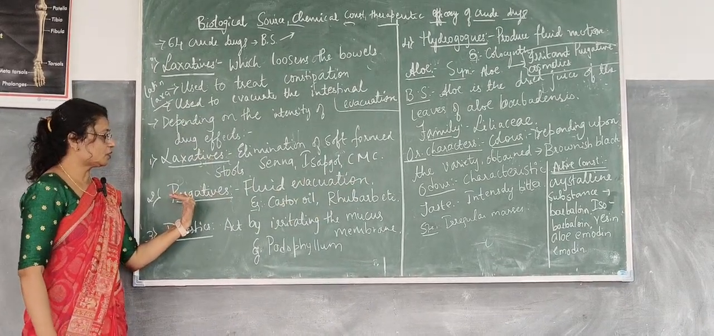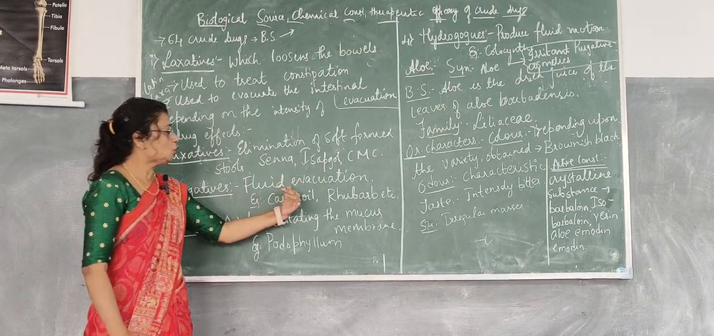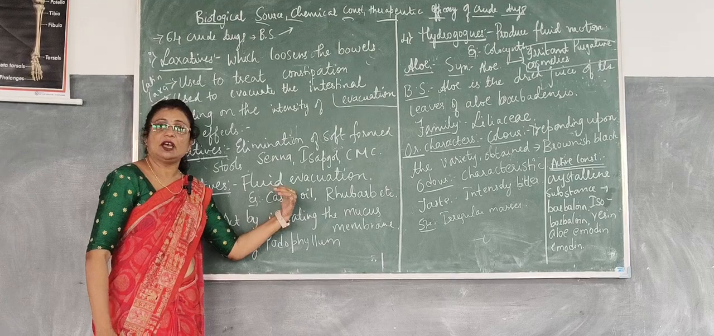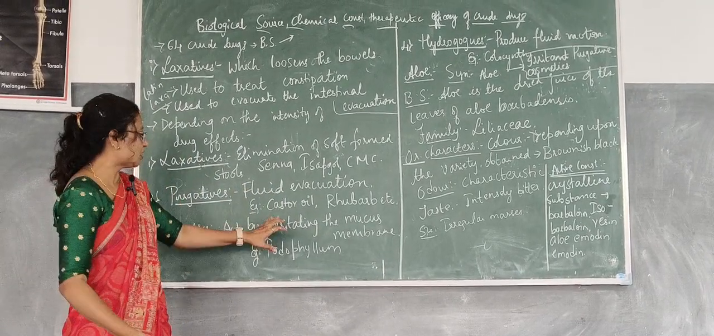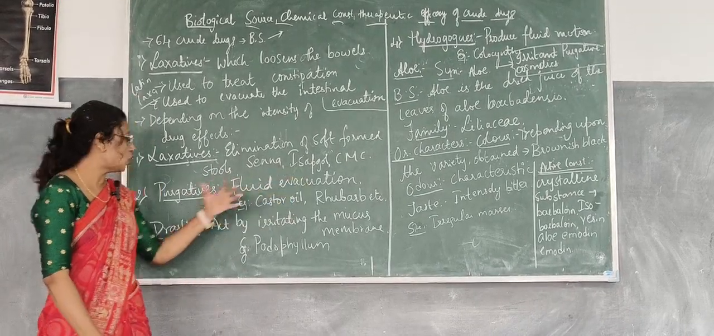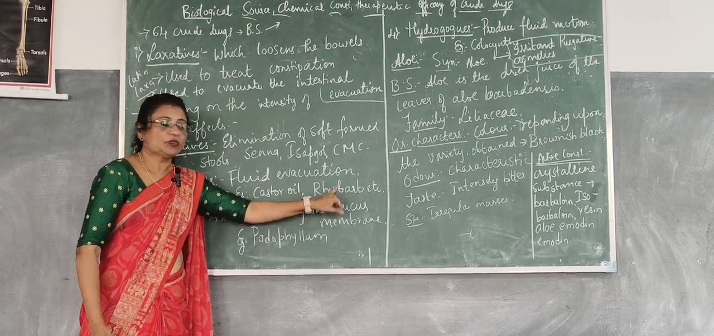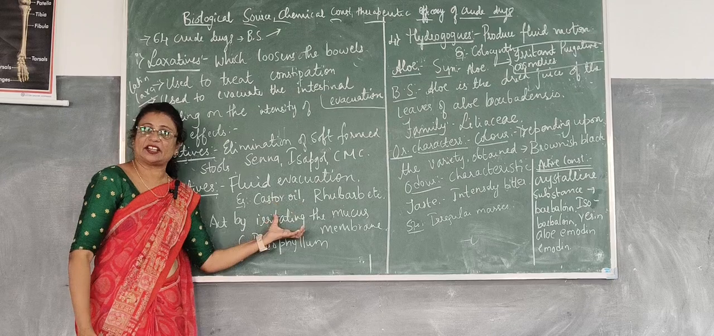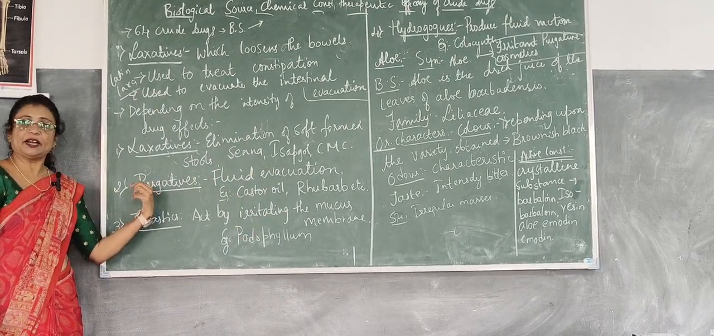Next, coming to the purgatives. These are the class of laxatives which are used for fluid evacuation, that is, when the stools are in the fluid or liquid state. Those drugs which are used for fluid evacuation are called purgatives. Examples are castor oil and rhubarb. So these are also laxatives, but because they are useful in fluid evacuation, they are called purgatives.